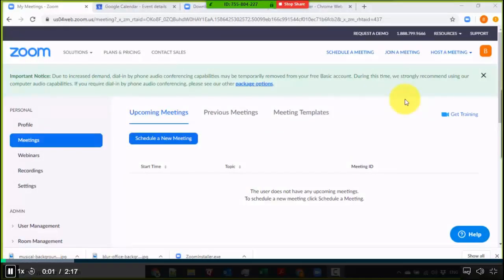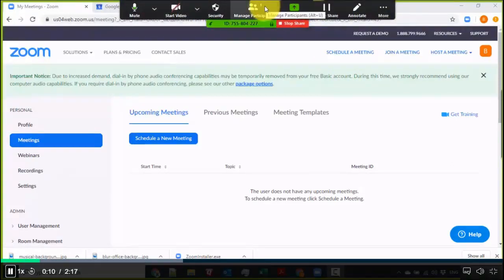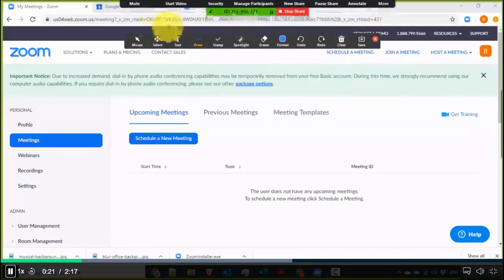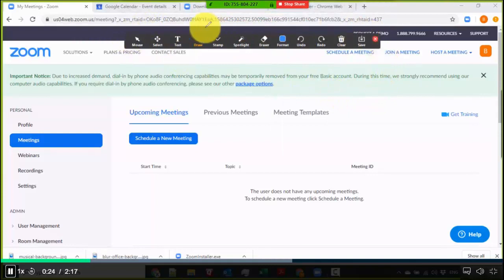So another tip I want to share is a share screen tip as well, because we're going to be using a lot of that when we're doing Zoom meetings. Over here, I have a screen share session ongoing, and what I want to show you is the annotate. This is something that makes your screen sharing stand out, because if I click on this, there are a lot of drawing tools that you can use on your screen. For example, if I want to focus the audience right over here, I have my draw tool and I can just draw on top of my screen.